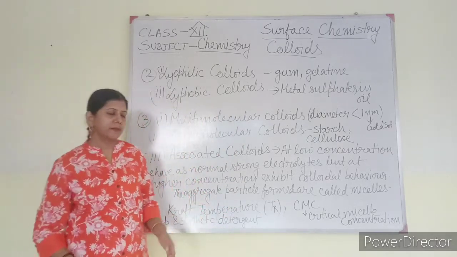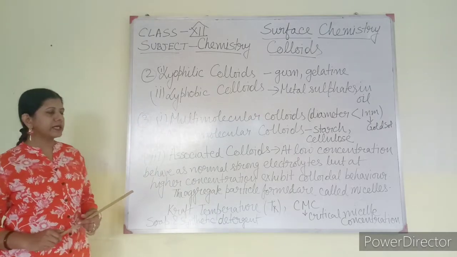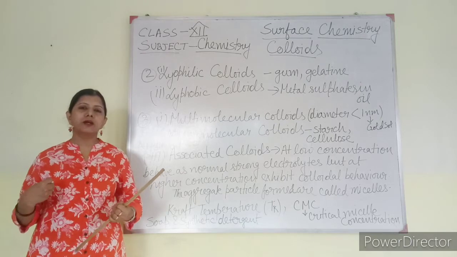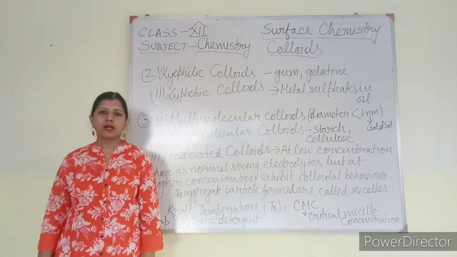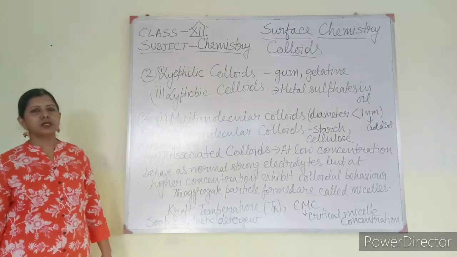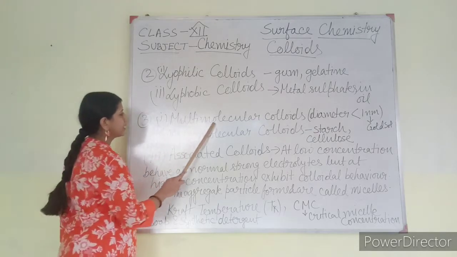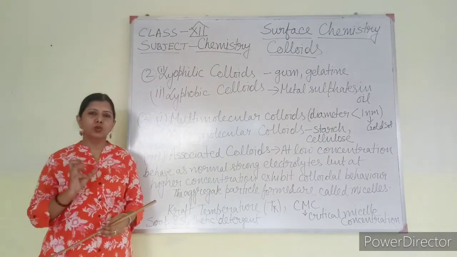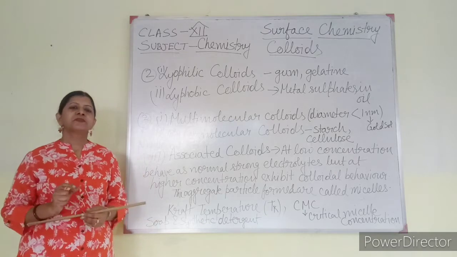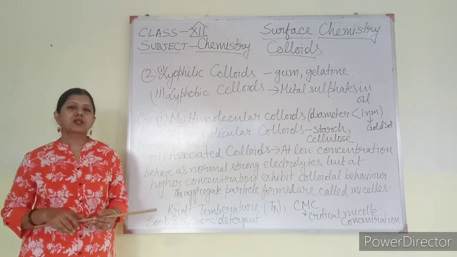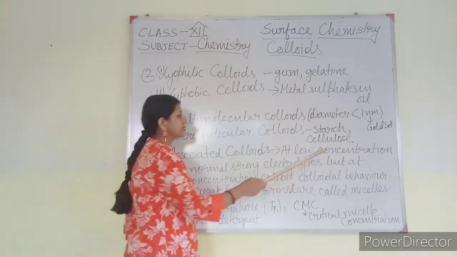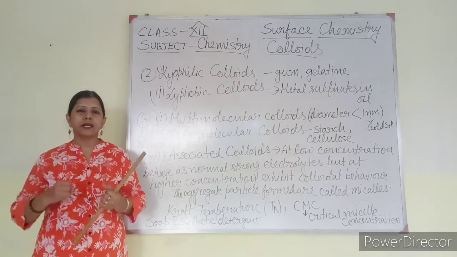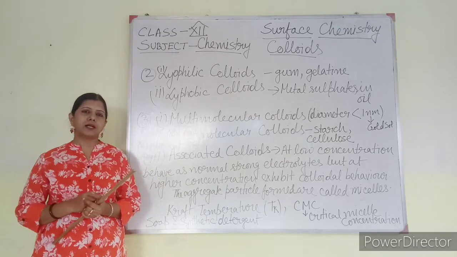The third classification is based on the particle size and how they interact with each other. According to that, three classifications are there. Number one, multimolecular colloids, in which the solute, that means colloidal particles, are very small in size. The particle size is less than 1 nanometer, but those particles join together to form a big particle.